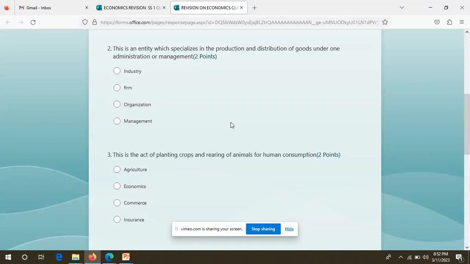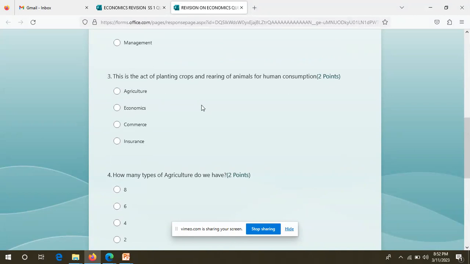Let's look at number two. This is an entity which specializes in the production and distribution of goods under one administration or management. Without telling you, you're supposed to know the answer. It cannot be management. It cannot be organization. What is the answer? It's firm. Beautiful. Now let's move on.